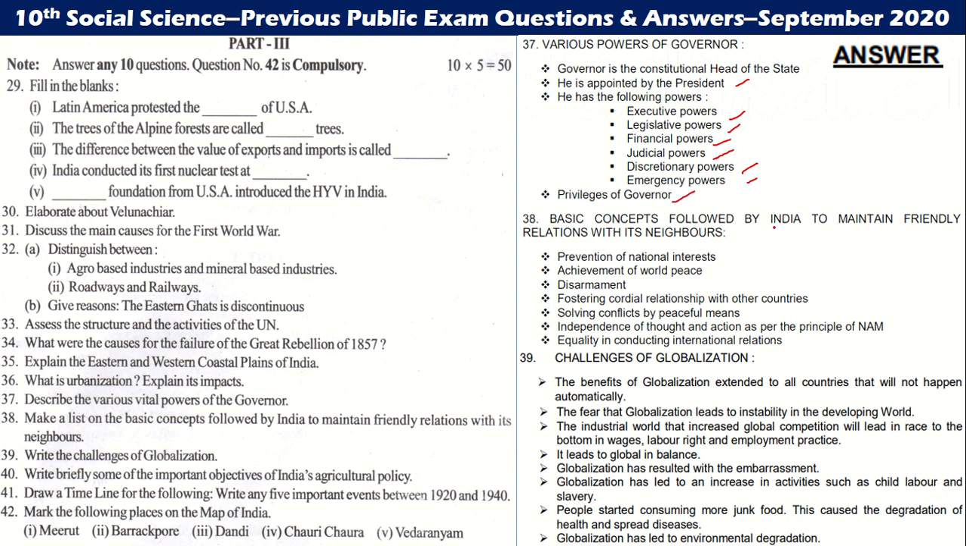Then goes to basic concepts followed by India to maintain friendly relations with its neighbors: protection of national interest, achievement of disarmament, fostering cordial relationship with other countries, solving conflicts by peaceful means, independence of thought and action as the principle of NAM, equality in conducting international relations.